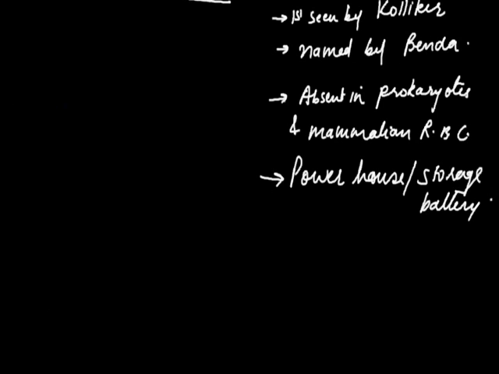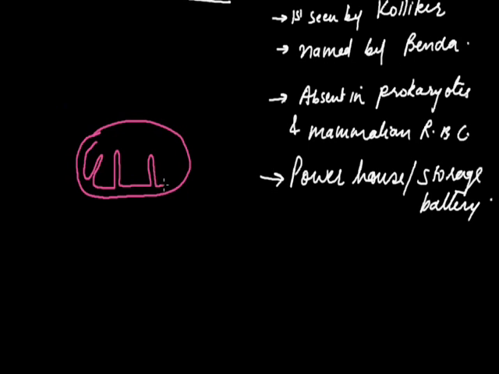If I talk about the structure of the mitochondria, it is a rod-shaped structure which is double membranous. The inner membrane has some folds which look like this. On these folds, some minute structures are present. Besides this, it consists of a DNA molecule and minute ribosomes.